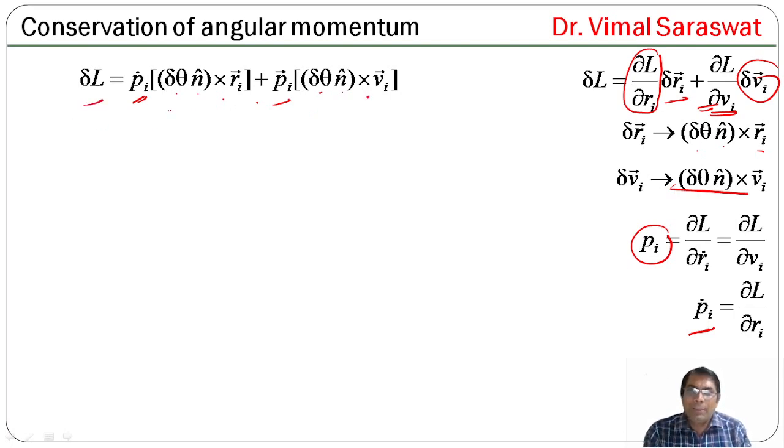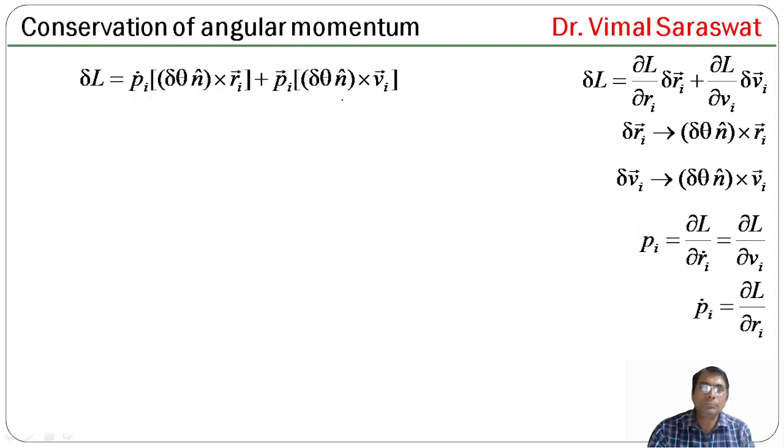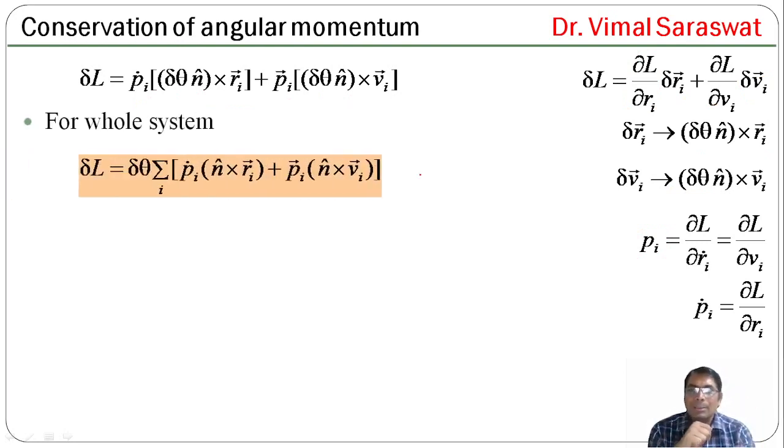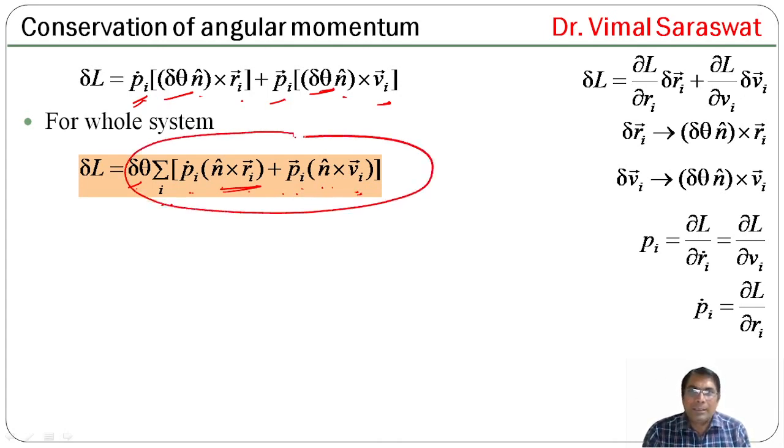So delta L will be this one. For the whole system, delta L equals delta theta, taken as common, delta theta sigma i, Pi dot n cap cross Ri plus Pi n cap cross Vi. So this is our delta L.